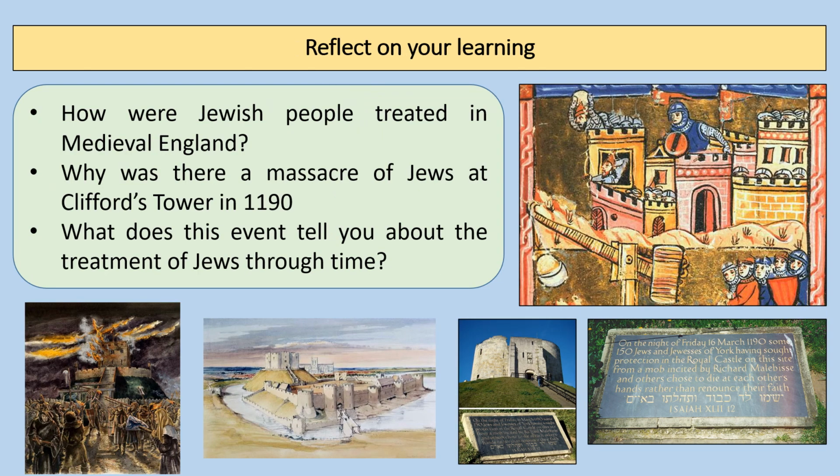So in terms of reflecting on our learning, you've learned today about how Jewish people were treated in medieval England. You've learned today about why there was a massacre of Jews at Clifford's Tower. We can see that racism and that anti-Semitism and also those economic reasons as well. Why the Jews of York were targeted. Richard Malabis himself owed money to Jewish people in York at the time. And this event tells us about, unfortunately, the racism and discrimination and the anti-Semitism that went on in medieval England.